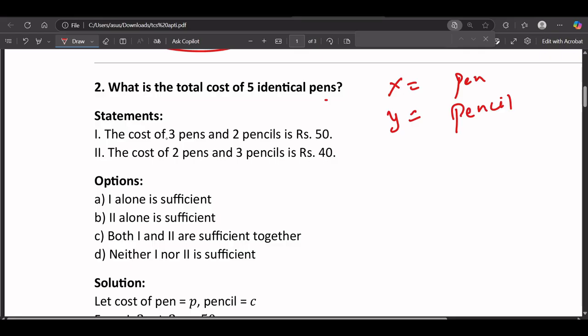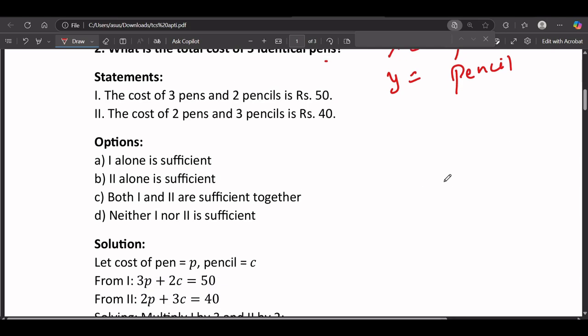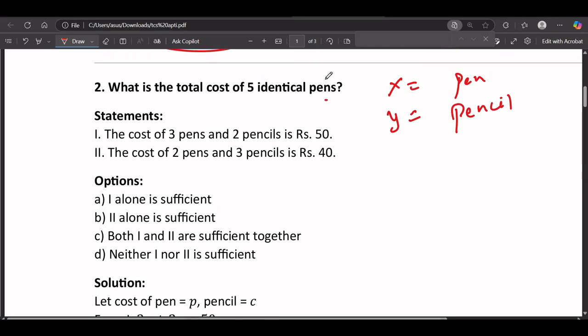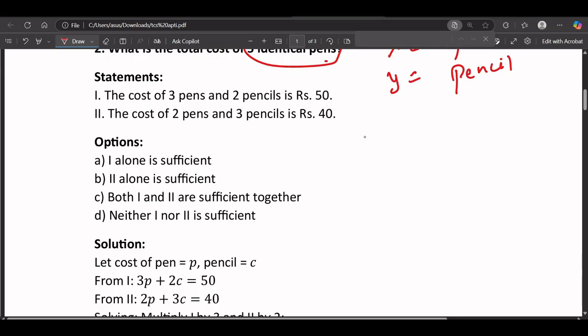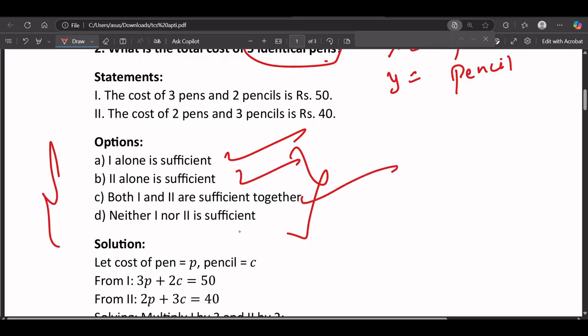So the question is asking what is the cost of 5 identical pens. Now this is the main part, that it is saying the pens are identical. And we have the four options: one alone is sufficient, two alone is sufficient, both one and two are sufficient together, or neither one nor two is sufficient. So let's take the pen cost as x and the pencil cost as y. So x is pen and y is pencil.